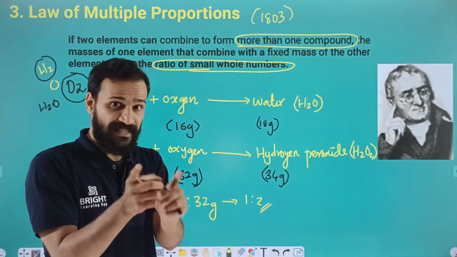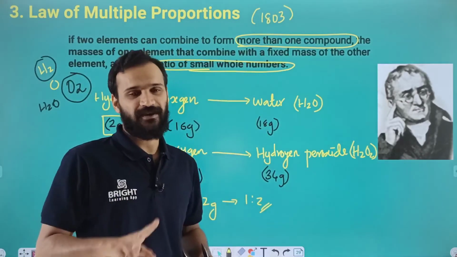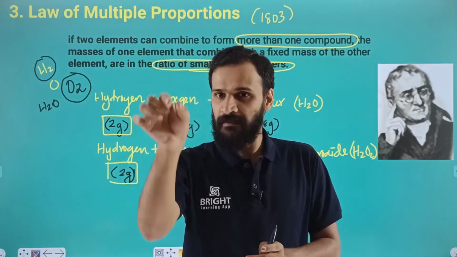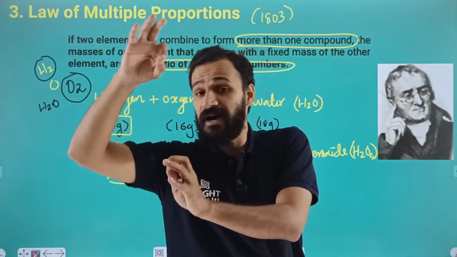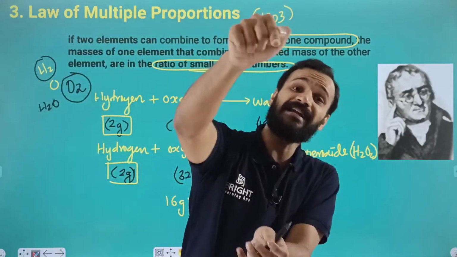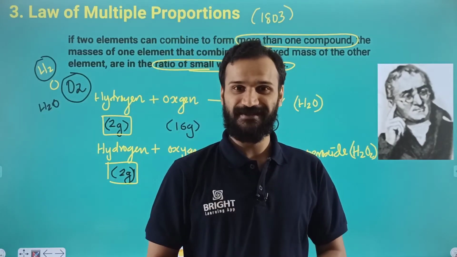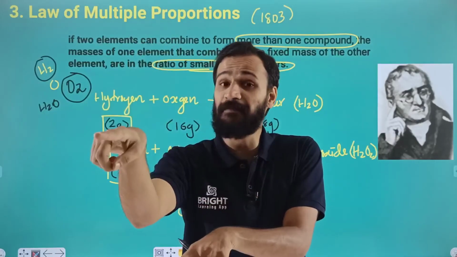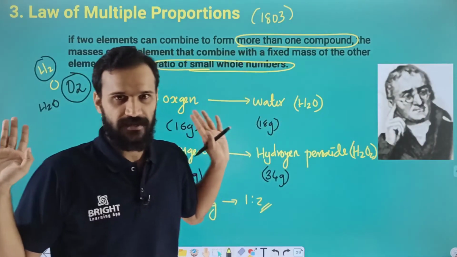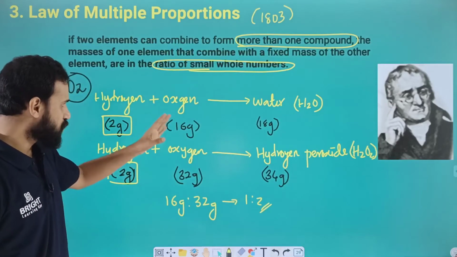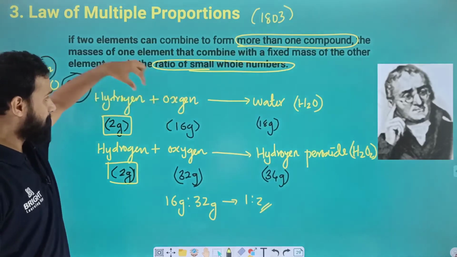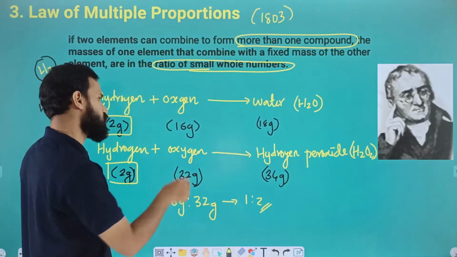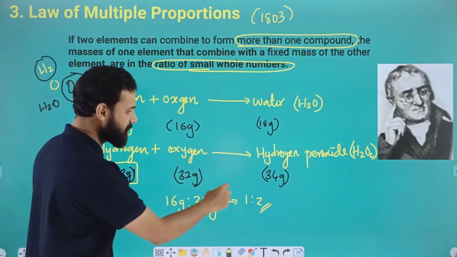If you check the reactant molecules, one element will have a fixed mass and the next element will have a variable mass. We have to take the element having variable mass that is combined with the element having the fixed mass, and the ratio of the element having variable mass will be a simple whole number ratio. Here oxygen has variable mass, combined with the fixed mass of hydrogen. So the ratio of oxygen will be in simple whole number ratio, 16:32, that is nothing but 1:2.